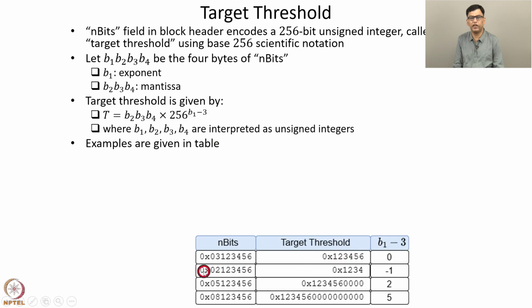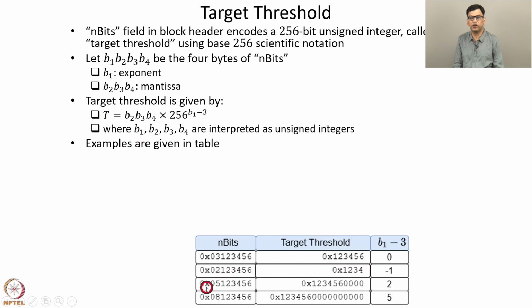Now consider another example where b1, b2, b3, b4 are as in this field. Here b1 is 2, so b1 minus 3 is minus 1. So we have the exponent minus 1, and hence b2, b3, b4 multiplied by 256 to the power minus 1, which corresponds to a shift to the right by 1 byte. So we take this value 0x123456 and shift it by 1 byte. That gives us 0x1234. So the mantissa is 0x1234, and the target threshold is 0x1234 in hex.